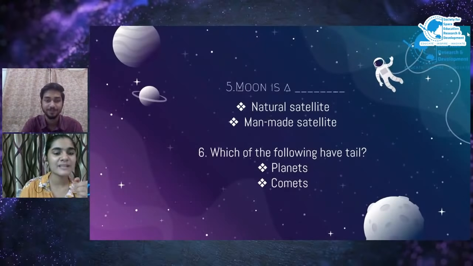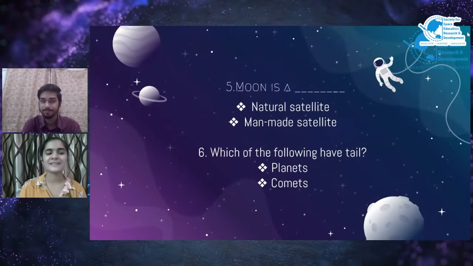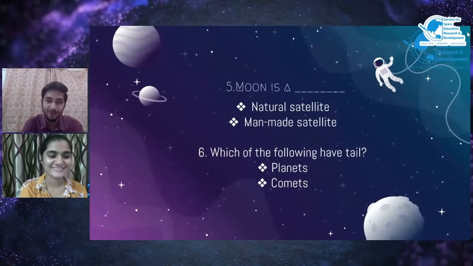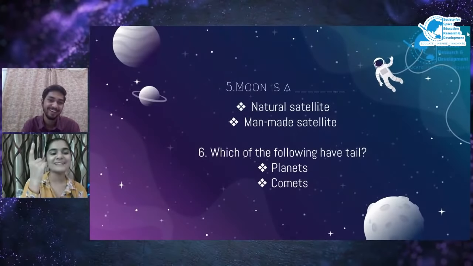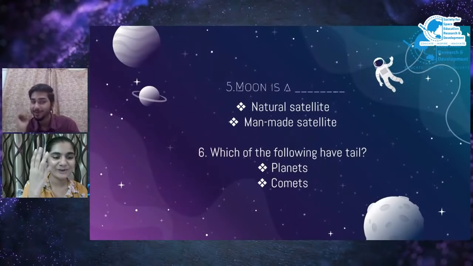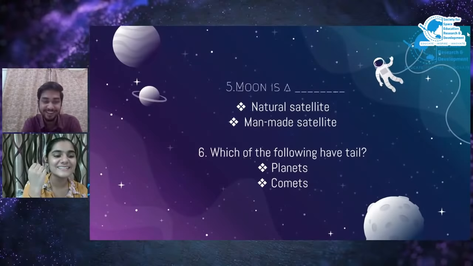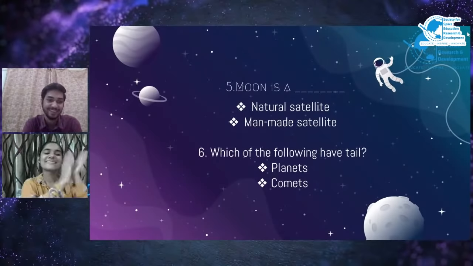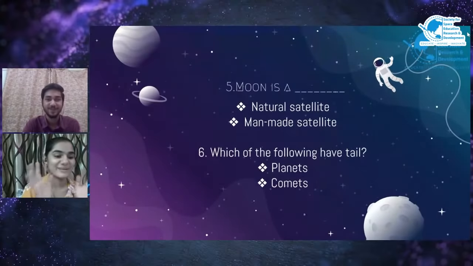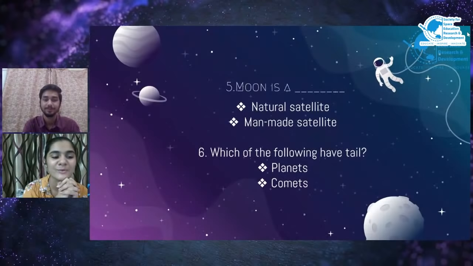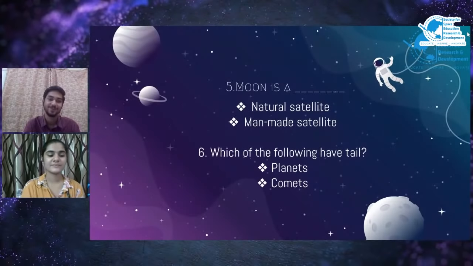Now you tell me, kids, what is the moon? Is the moon a natural satellite or a man-made satellite? I know its answer. Come on, kids, write it in the comment section. I'll count to three. One, let's make it five. One, two, three, four. No, I know the answer. I will be the first one to give the answer. Moon is a natural satellite of the Earth, and Earth has only one satellite. Whoa, you are very amazing. You really were listening to what I'm telling. Yeah, I'm actually a great listener.